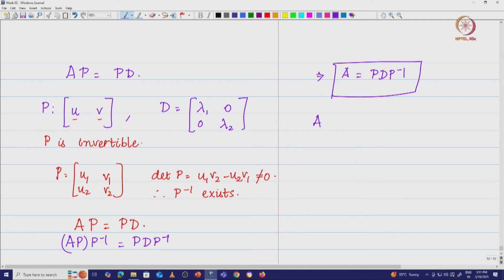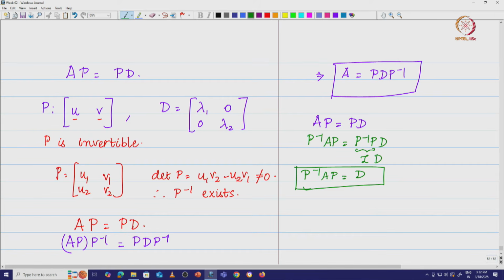We also have this AP is equal to PD, and now what I do is I pre multiply both sides of the equation with P inverse. So what am I going to have? I am going to have the following: P inverse A P is equal to P inverse P D, and we know that this is identity, and identity into D is going to be D itself. So I am going to have P inverse A P is equal to the diagonal matrix D,